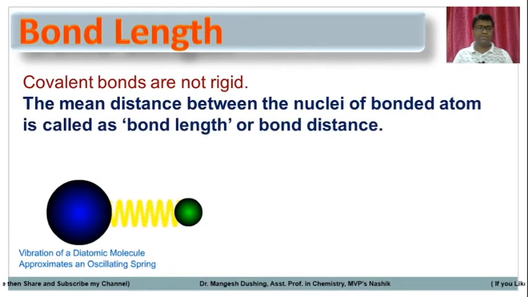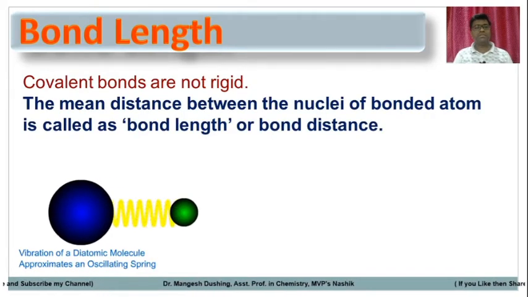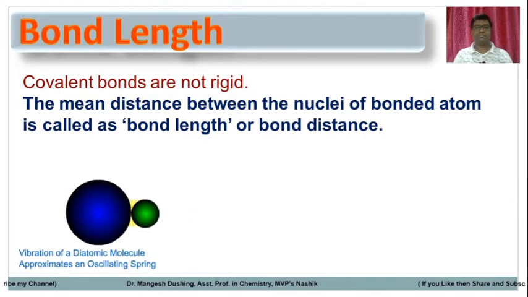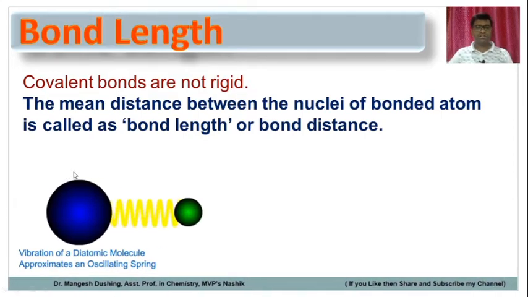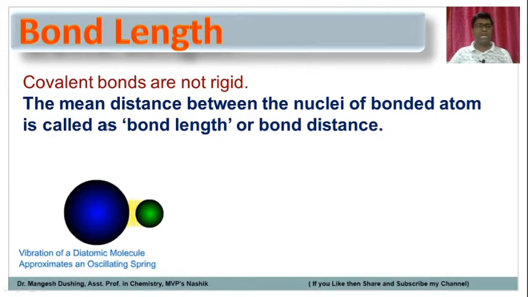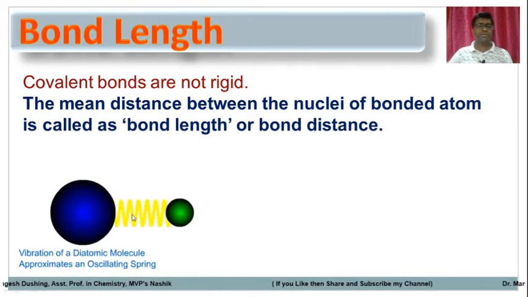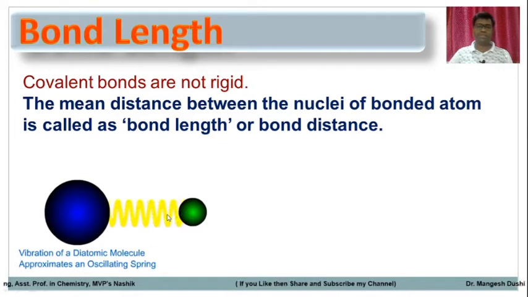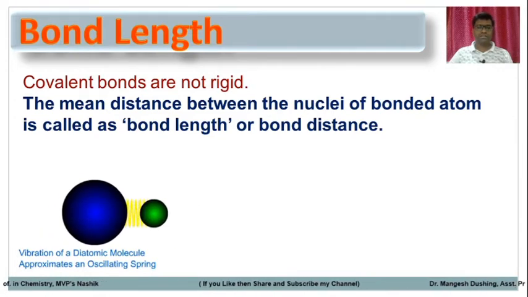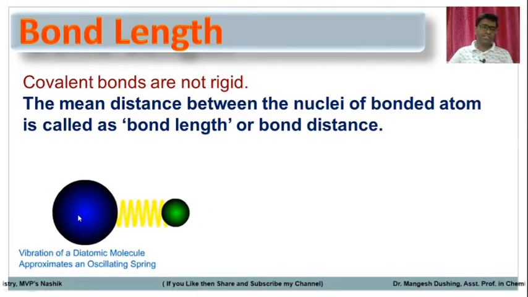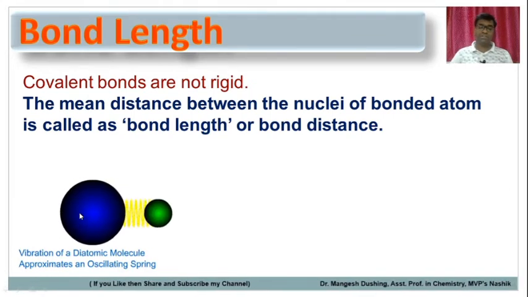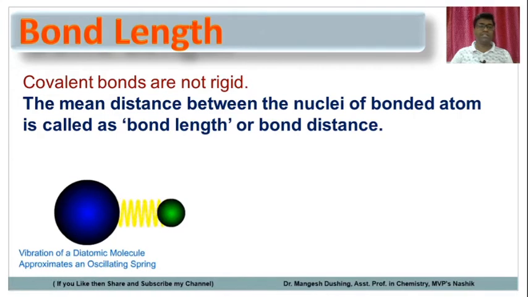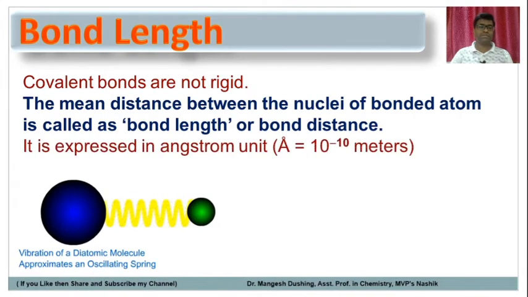So the definition of bond length is the mean distance between the nuclei of the bonded atoms. It's called bond length or bond distance. So the average distance between the nuclei of these atoms is called bond length. Friends, as we are considering the nuclei of the atoms, obviously the bond length depends upon the size of the atom also.